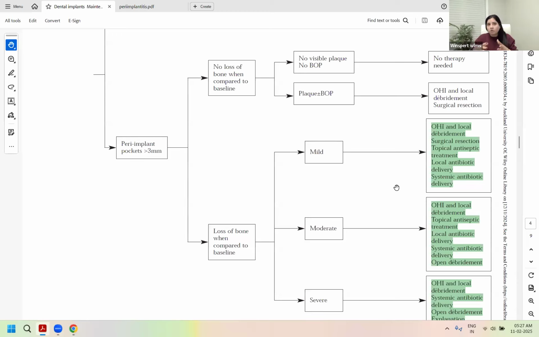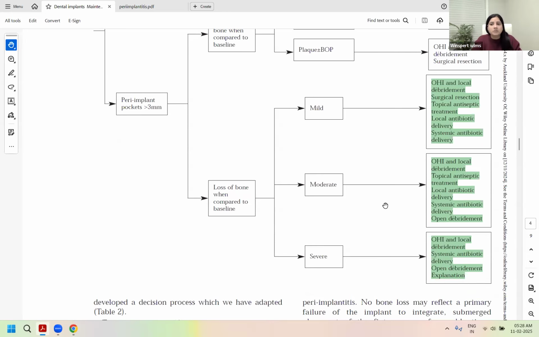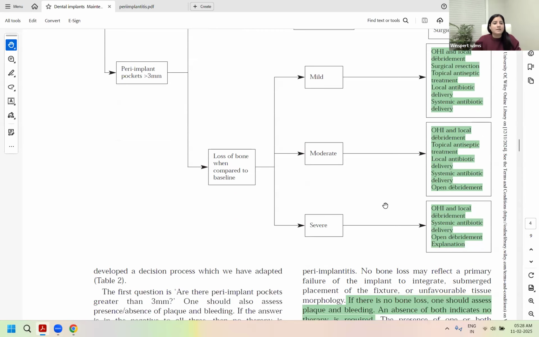So when the bone loss is there, in the initial management, you can do the debridement and start the mouth rinses and make the referral for further resections and antibiotic delivery. Clear for everyone? So what would be your initial management? Have you seen questions like that? Initial management, you can do the debridement, start mouth rinses, but immediately make referral. You will not wait, because the bone loss is already happening at a moderate to severe level. So surgical resection and systemic antibiotics may be required.